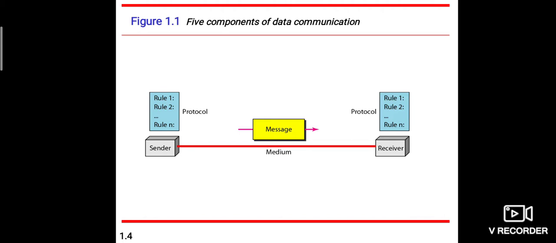The last and the important component is protocol. A protocol is nothing but a set of rules that govern data communications. It represents an agreement between the communicating devices. Without a protocol, 2 devices may be connected but not communicating, just as a person speaking French cannot be understood by a person who is speaking only Japanese. So a protocol should be followed between a sender and the receiver.